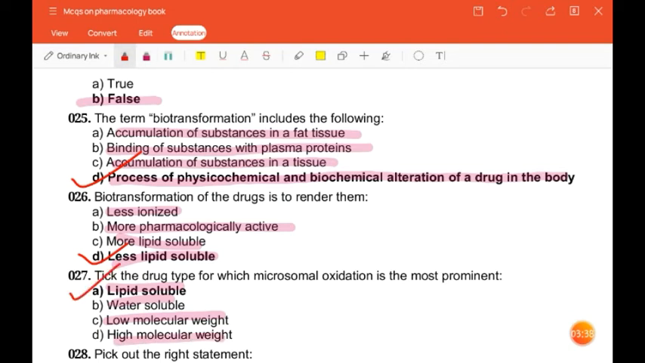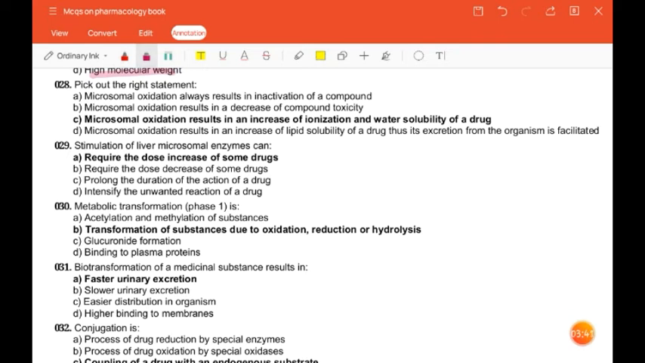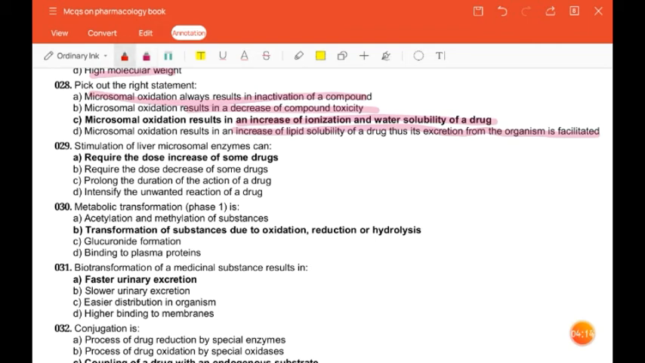Next question is, pick out the right statement. Microsomal oxidation always results in inactivation of compound. Microsomal oxidation results in a decrease of compound toxicity. Microsomal oxidation results in an increase of ionization and water solubility of a drug. Microsomal oxidation results in an increase of lipid solubility of drugs. Thus, its excretion from the organism is facilitated. So the correct answer is microsomal oxidation results in an increase of ionization and water solubility of a drug.